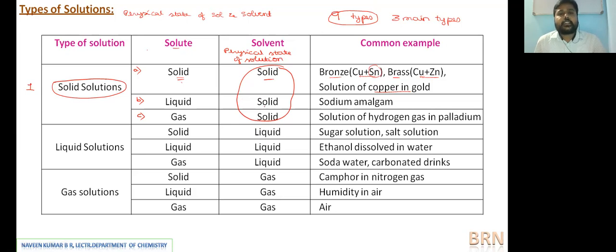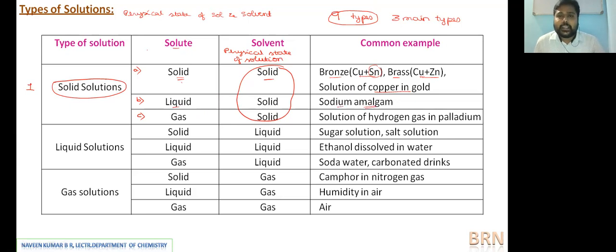Next, the solvent should be solid. That means the bulk component, present as the larger component, is solid, but the smaller quantity is a liquid. The best example for this is again with metals. Recall a liquid metal, the d-block liquid metal. You can remember easily, it is mercury. Mercury is the liquid metal. Any solid metal with liquid mercury is regarded as an amalgam. Amalgam is the name used to indicate a homogeneous solution with mercury.